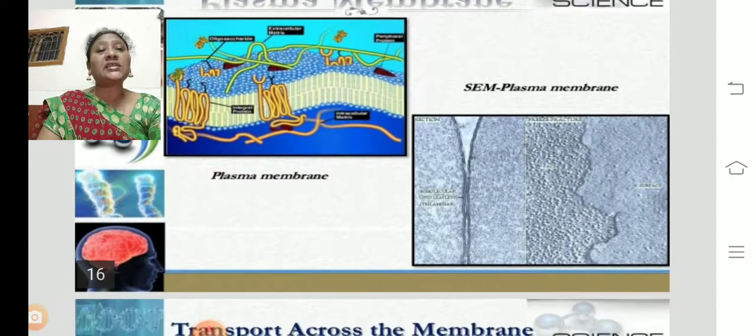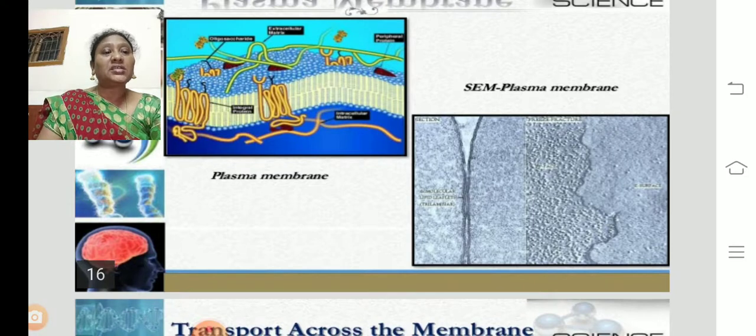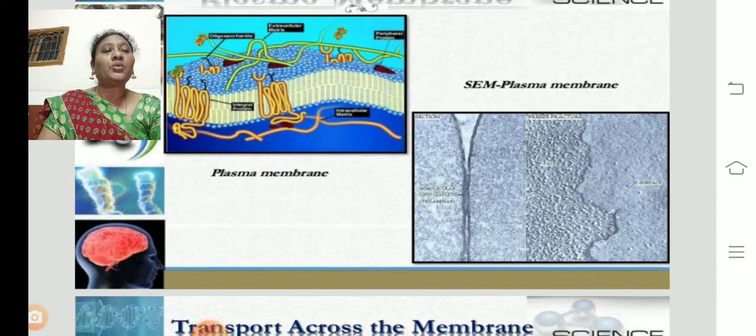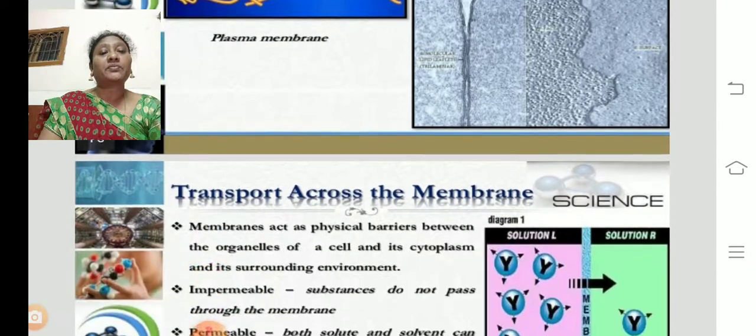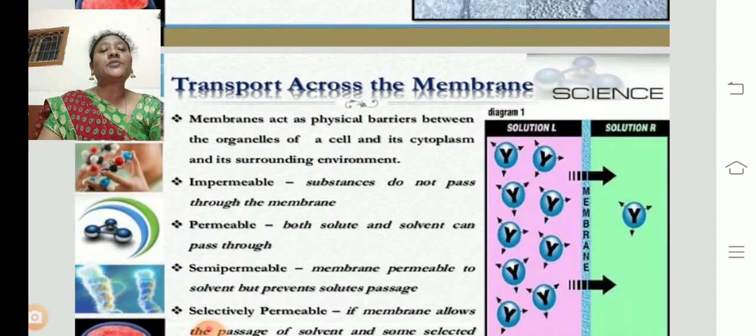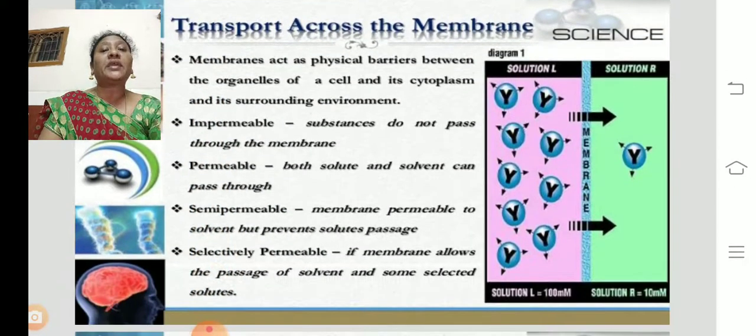You can see here the cell membrane structure. See, here it is acting as a semi-permeable membrane. It is allowing wanted substances inside the cell and rejecting unwanted substances out of the cell body. Now you can see transport across the membrane. How are the materials transported across the membrane?